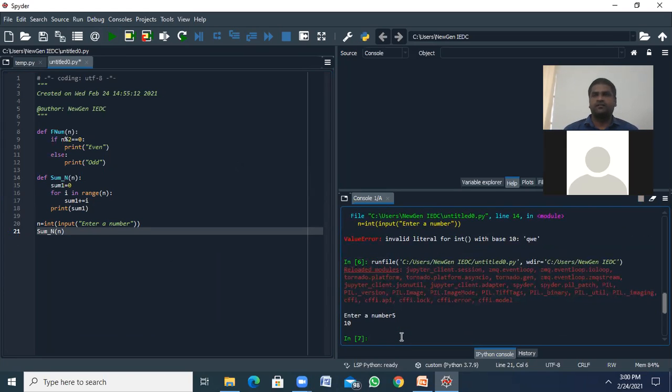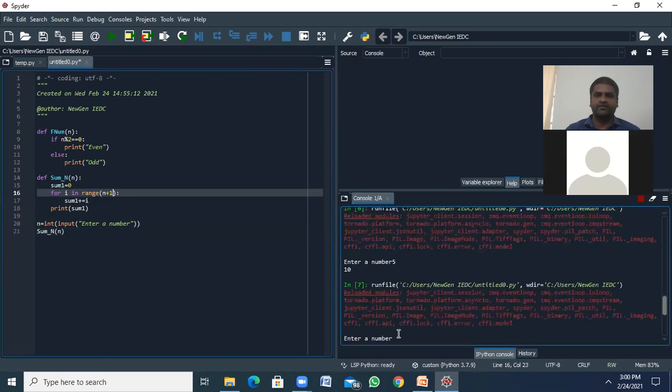Like C. 4 plus 3 is 7, 7 plus 2 is 9, 9 plus 1 is 10. If I want the included number, we can use n plus 1 here. What happens with the same 5?